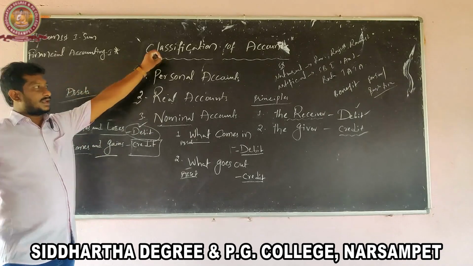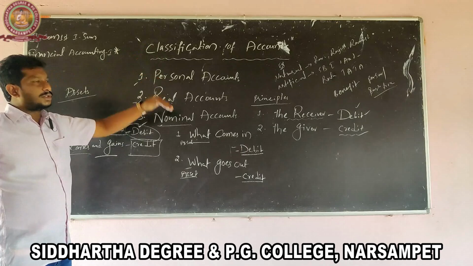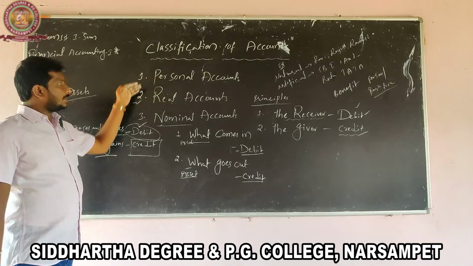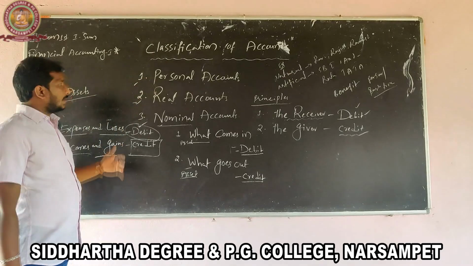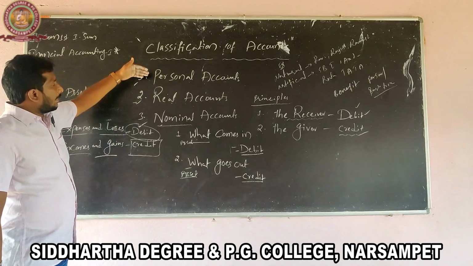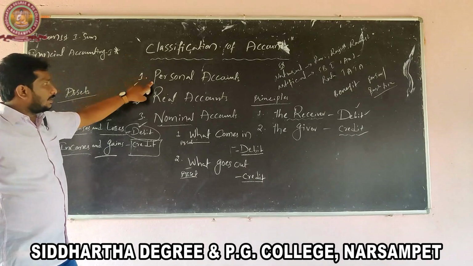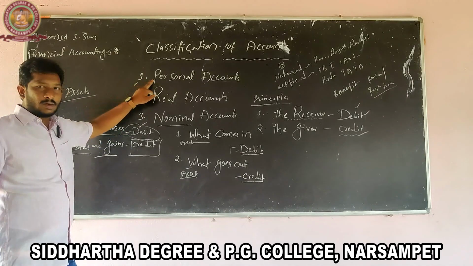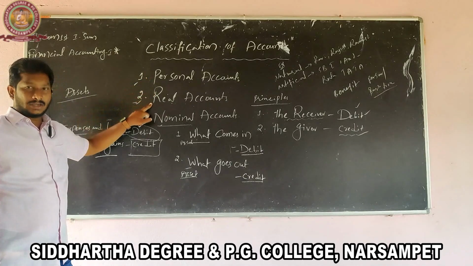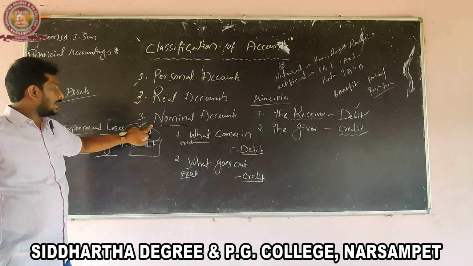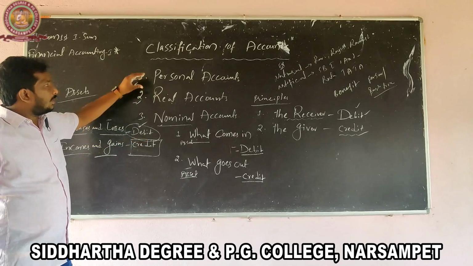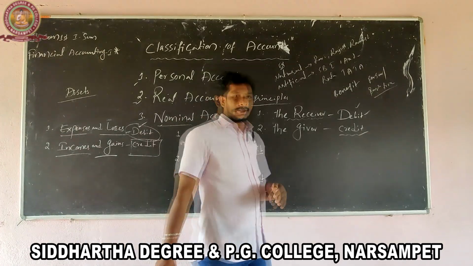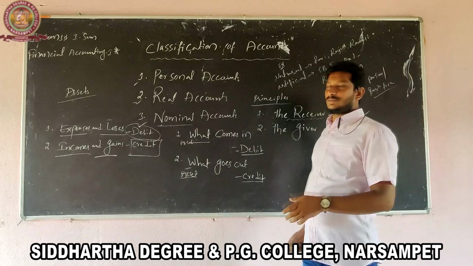So in the classification of accounts, the double entry bookkeeping system classifies accounts into three types. We have already discussed these points. Once again, the first is personal accounts, the second is real accounts, and the third is nominal accounts. The personal accounts deal with persons and business firms.